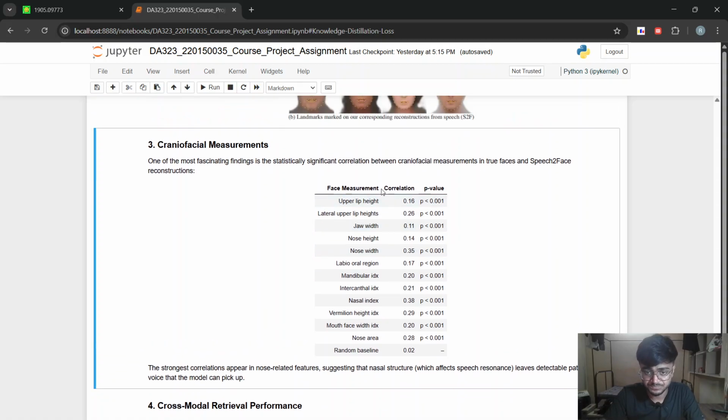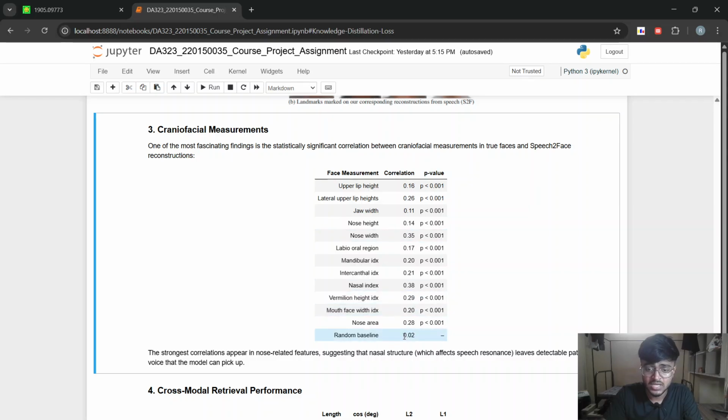So we can see the correlation is something ranging from 0.11 to 0.35, and the p-value is, again, for all of the cases, something less than 0.001. Again, they are performing very well compared to the random baseline.